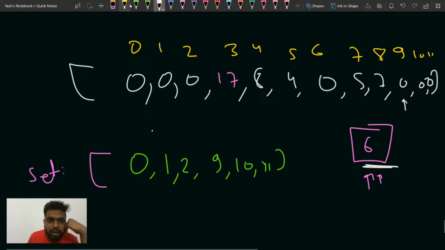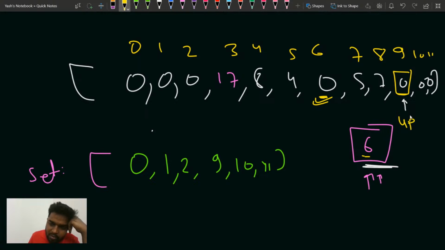So my up pointer will be pointing here, because I want the index of the element that is greater than this guy. Obviously I'm going to update it, but it will point here. Once I get this, I have to do minus 1. So my right would be up minus 1, if up is not at the starting.